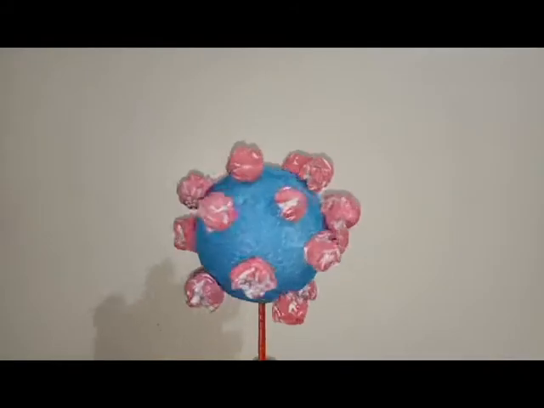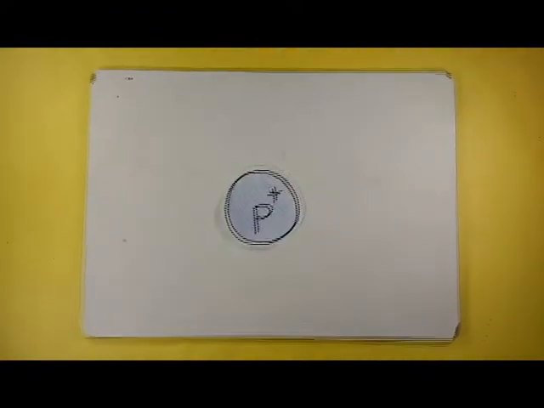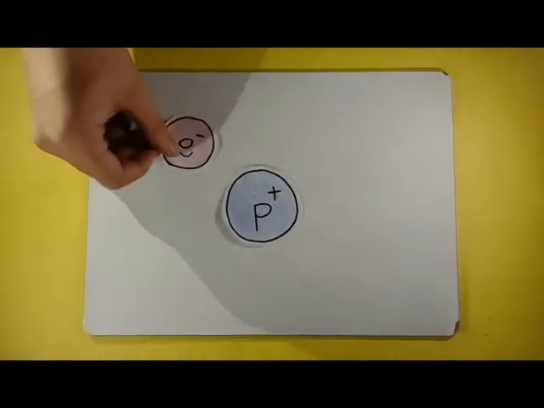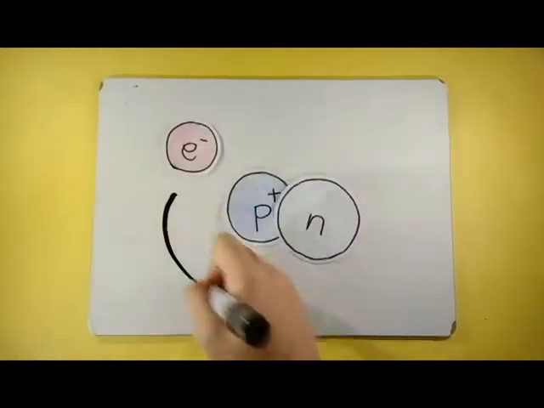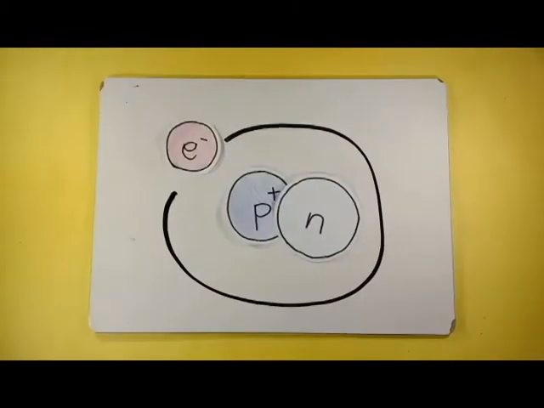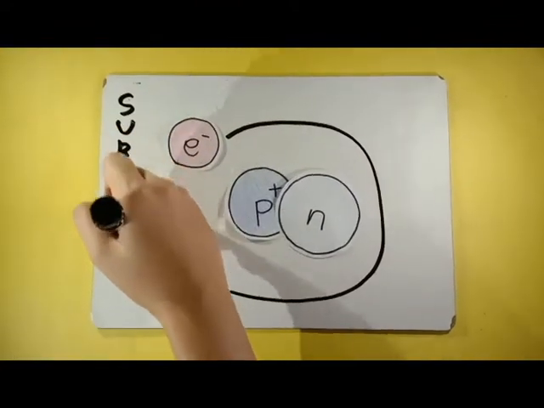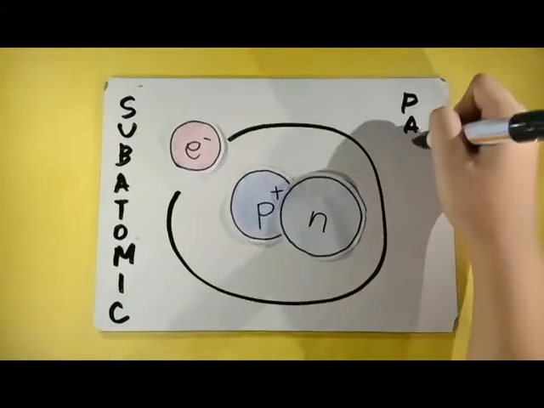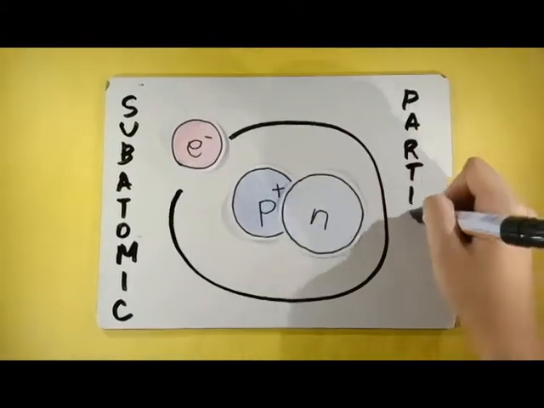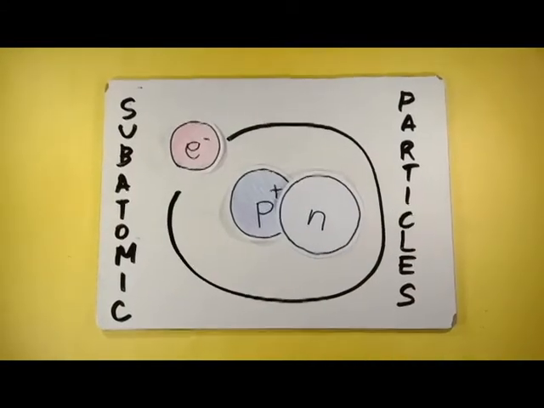Atoms, the basic unit of a chemical element, consist of three subatomic particles, namely protons, electrons, and neutrons. Each subatomic particle has a composition of alpha, beta, and gamma particles. Protons are subatomic particles with a positive charge, while electrons have a negative charge. Neutrons, on the other hand, are neutral or do not have any charge.